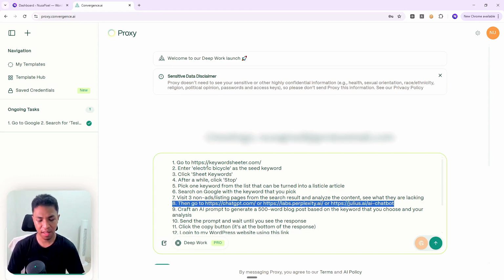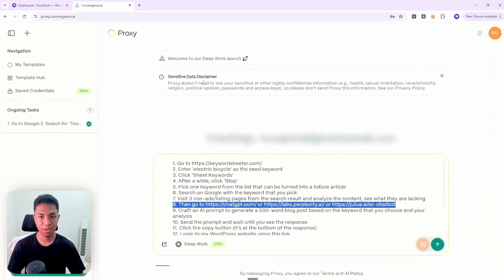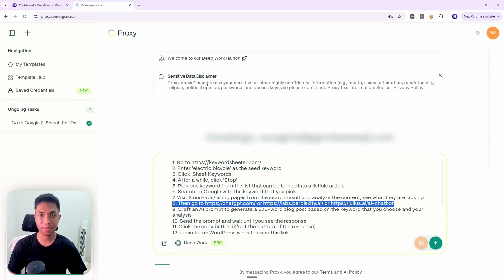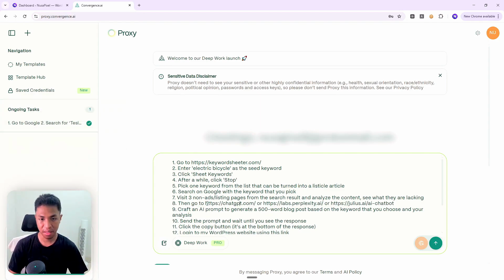Technically you can, but Proxy actually gives you this warning that you don't have to give sensitive information to the AI agent if you're not comfortable. Actually, they offer a way to manage it safely, which is using the Save Credentials feature. But this is a pro feature, and since I'm using the free account, I don't have access to this. But that's okay, because at least we have the option of some AI tools that don't need the user to log in or register an account.